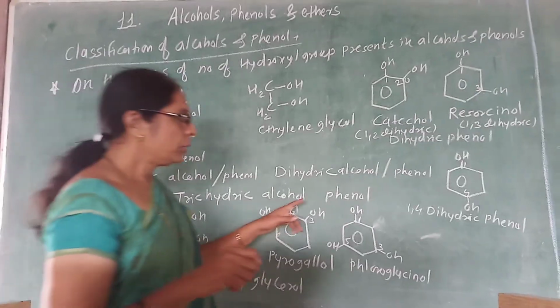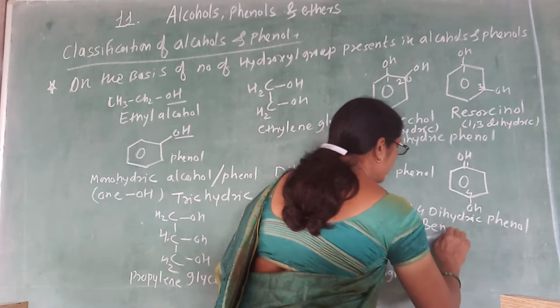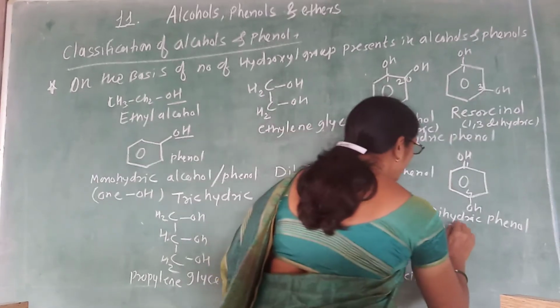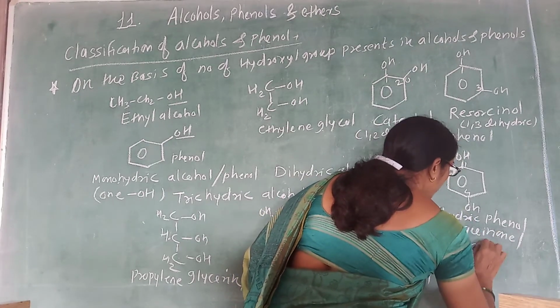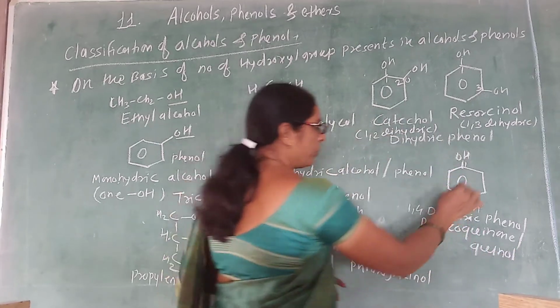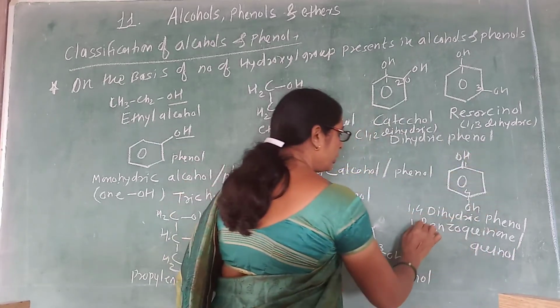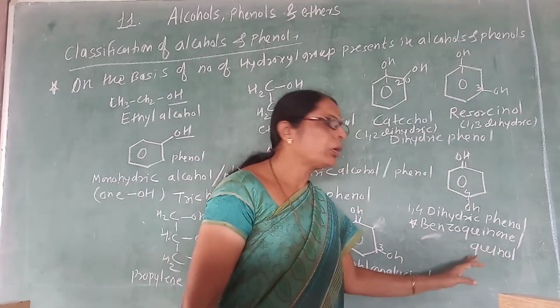Now, this 1,4 dihydric phenol also has a common special name, which I will write here. It is benzoquinone, or it is also called quinone. Remember the name of this compound: 1 and 4 hydroxy groups are there, and that compound is called benzoquinone or quinone.